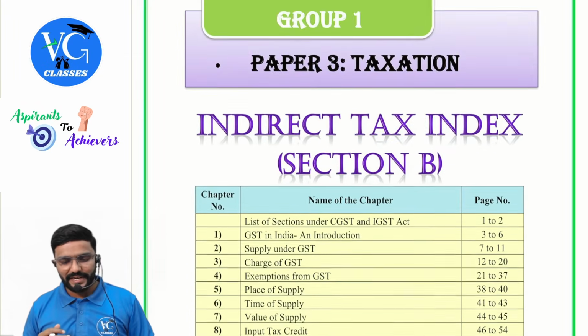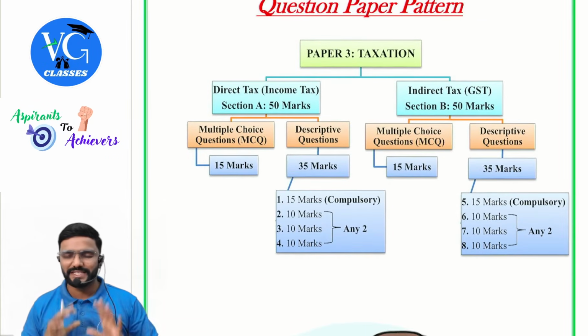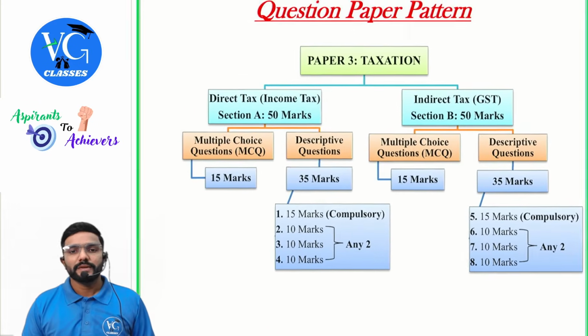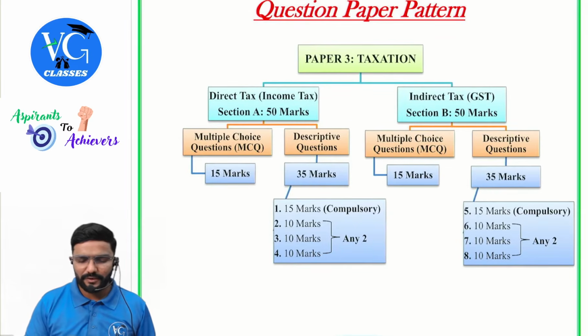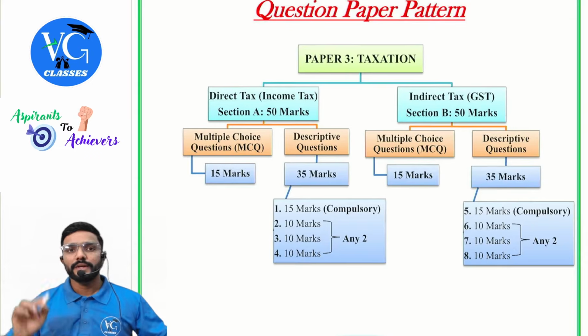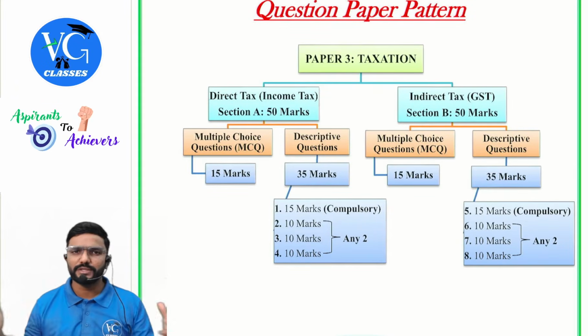So before I start, guys, as you are aware of the question paper pattern, you would be aware, but still I just want to give a small brief about it. The taxation paper is for totally 100 marks. That is paper 3, part of group 1. In that, direct tax is for 50 marks, indirect tax is for 50 marks. Under both, there will be two separate set of question paper given, guys.